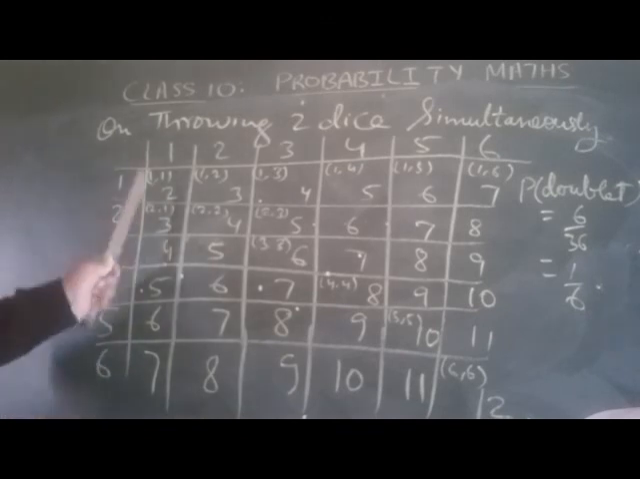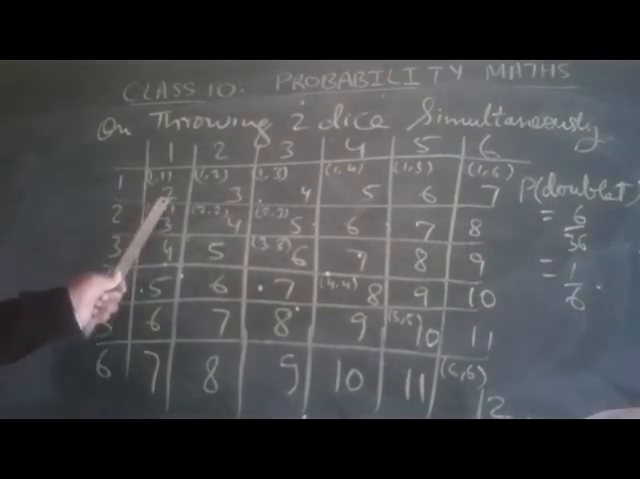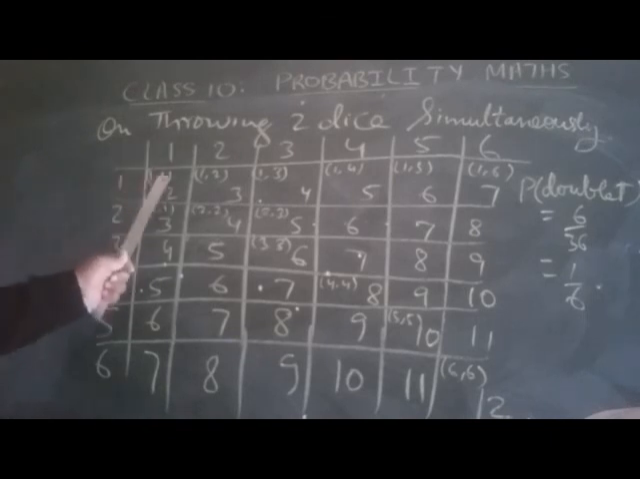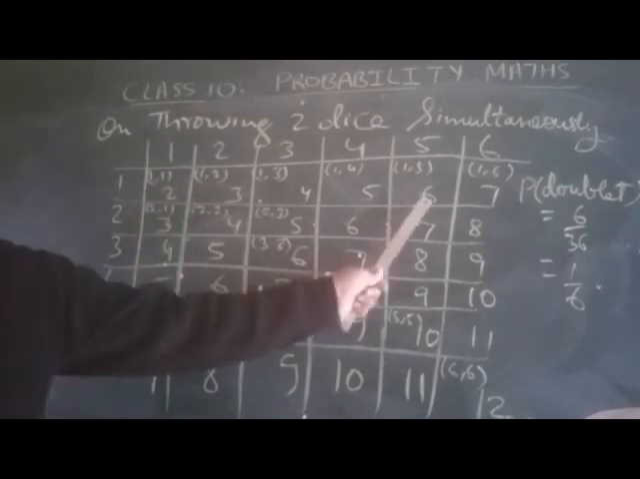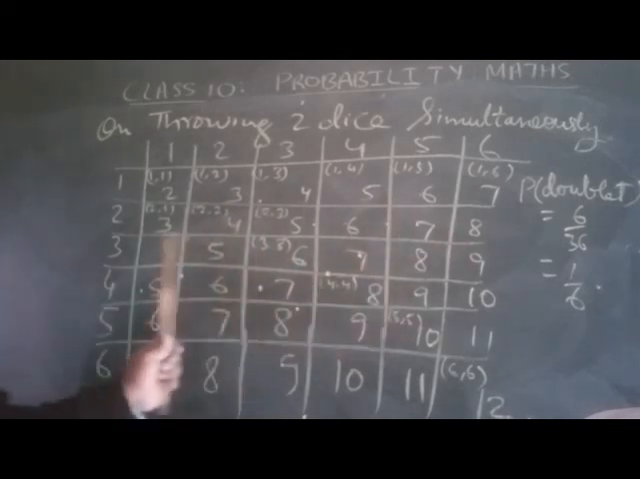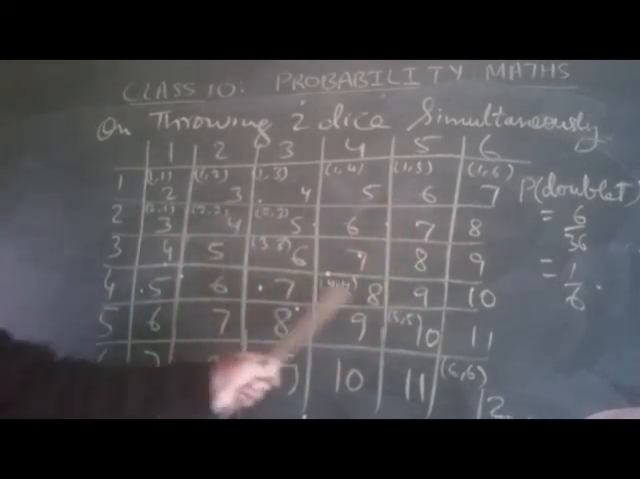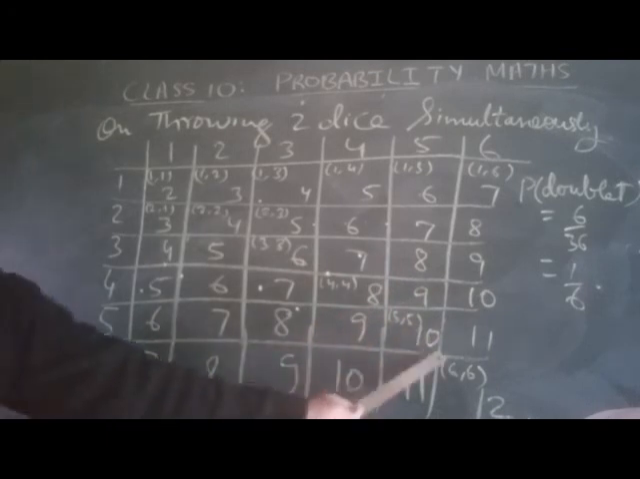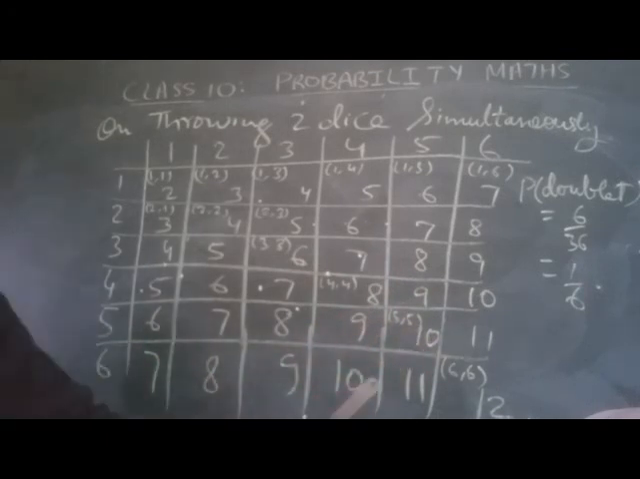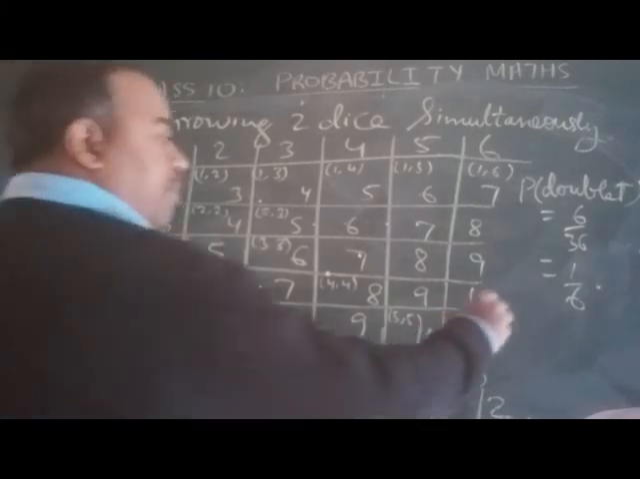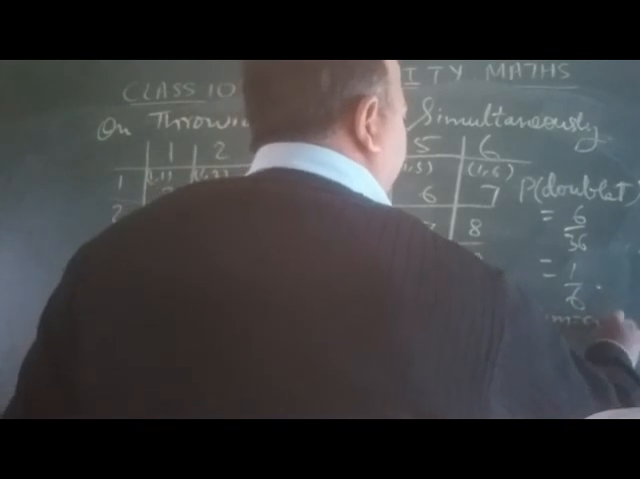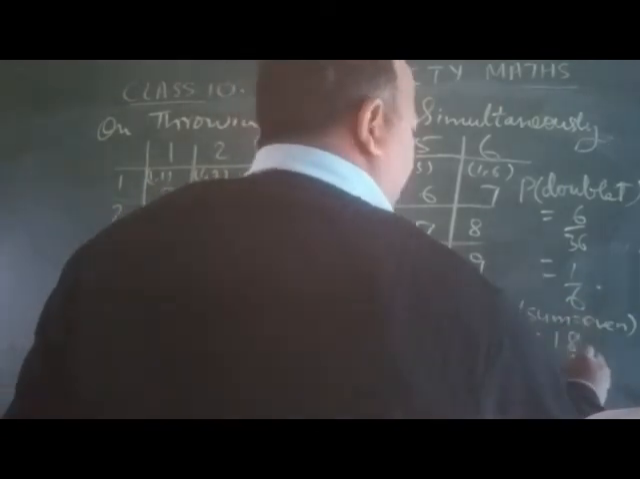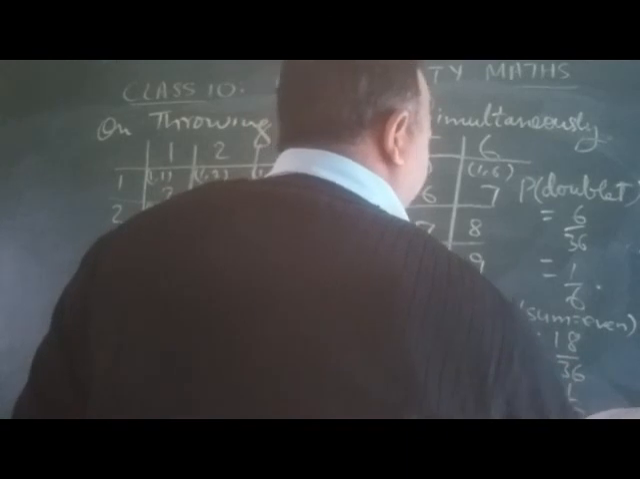Now, the sum of numbers on both dice is even. The even sums: 1 plus 1 is 2, 1 plus 2 is 3, like this. So this is even: 1, 2, 3, 4, 5, 6, 7, 8, 9, 10, 11, 12, 13, 14, 15, 16, 17, 18. So the probability of an even sum will be 18 by 36, that means 1 by 2.